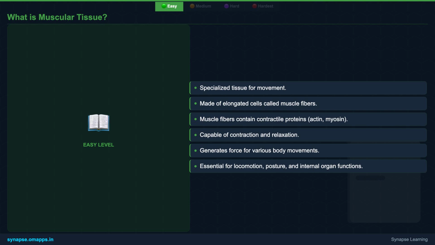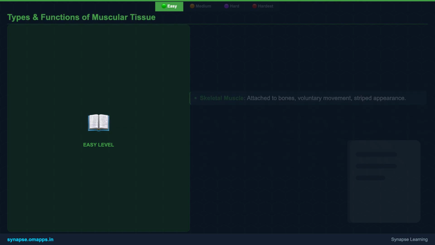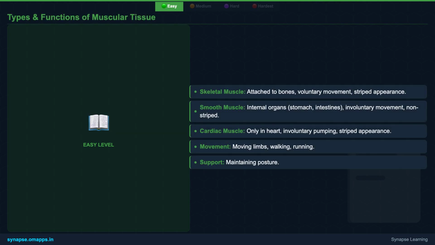These cells contain unique proteins, primarily actin and myosin, that have the incredible ability to contract, or shorten, and then relax. This cycle of contraction and relaxation is what generates force, allowing for all sorts of body movements. From simply lifting your arm to the complex process of digesting your food, muscular tissue is constantly at work, providing the necessary power. Now, let's look at the three main types of muscular tissue, each with a distinct role.